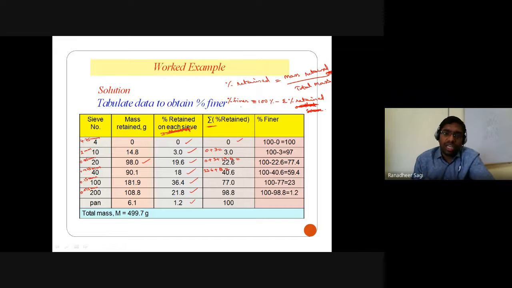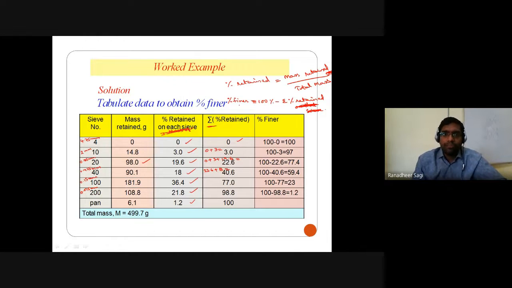So in the given soil, what we have understood is there is no particle getting retained on your 4.75 mm. In the sense, there is no gravel particle existing in that particular soil. So obviously, all those soil grains, whatever you have placed on your first sieve, are passing through your first sieve.